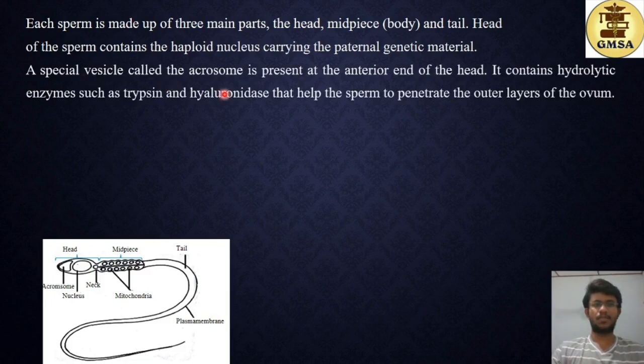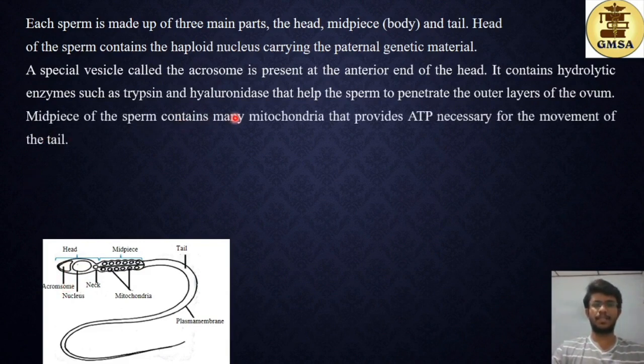A special vesicle called the acrosome is present at the anterior end of the head. So this is the acrosome. It contains hydrolytic enzymes such as trypsin and hyaluronidase that help the sperm to penetrate the outer layers of the ovum. During the fertilization process, you'll be learning that in detail in the future videos. So for the penetration of the ovum, these hydrolytic enzymes present within this acrosome are required. So that's why they are present at the tip of the head of the sperm.